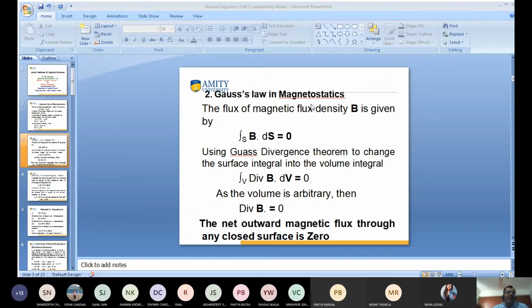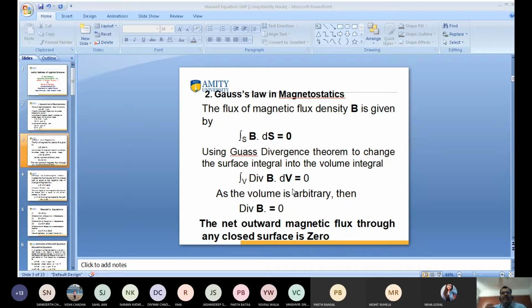What is this? You know again very well. B is known as magnetic flux density. I already discussed this one. The flux of magnetic flux density B is given by the surface integral of B dot ds equal to 0. What does it mean? It means that the total number of magnetic lines passing through the surface is equal to the total number of lines leaving the surface.